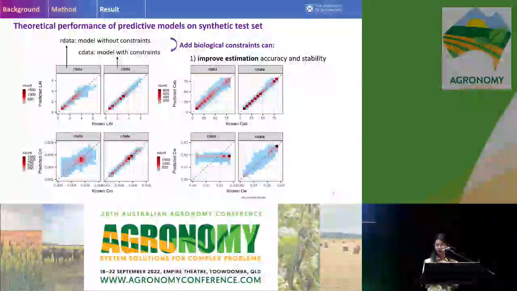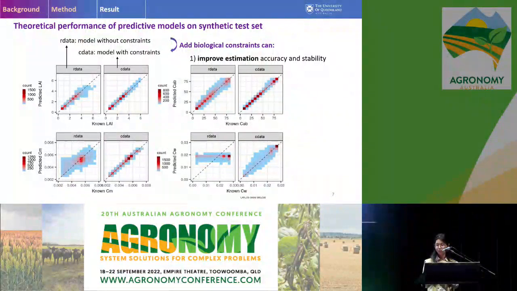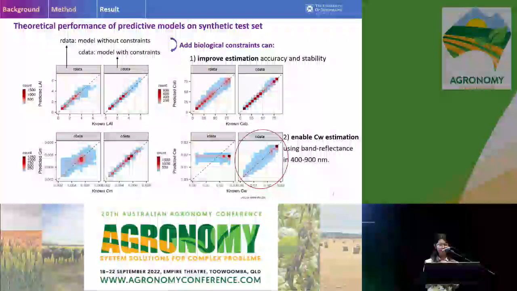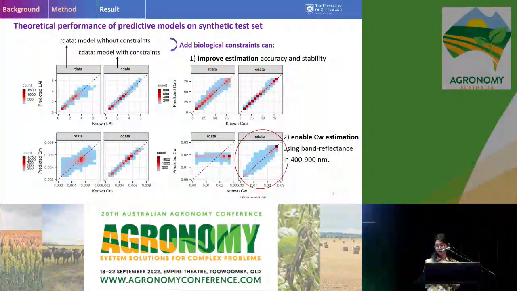And we can see adding the biological constraint can improve the estimation accuracy and stability. For the estimation of leaf water content, we can see adding biological constraint can enable the leaf water content to be estimated using the band reflectance in this visible to near-infrared range. But actually, there's no effective information to be used to extract the leaf water content in this range.